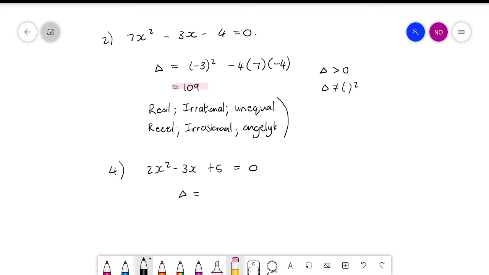Okay. This is b squared minus 4ac. Onthou dis dit wat onder die vierkantswortel staan in ons formule. So wat is b? Minus 3, mooi. What is a? No, my handwriting is bad, but it's a 2. The previous one was a 7.